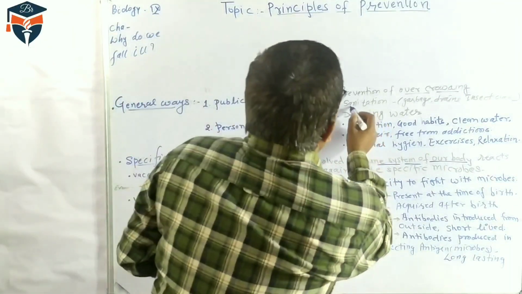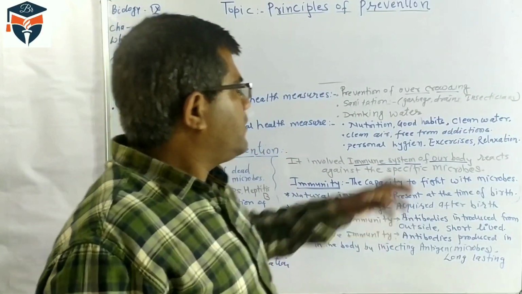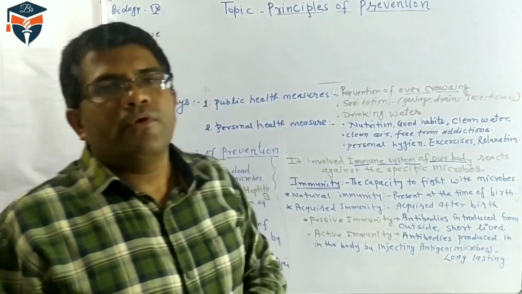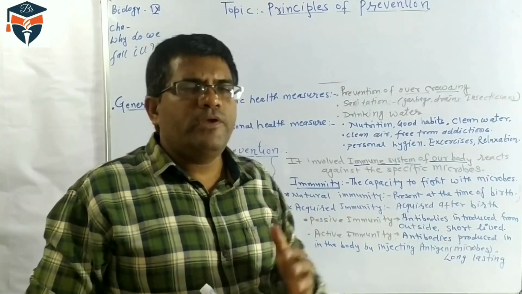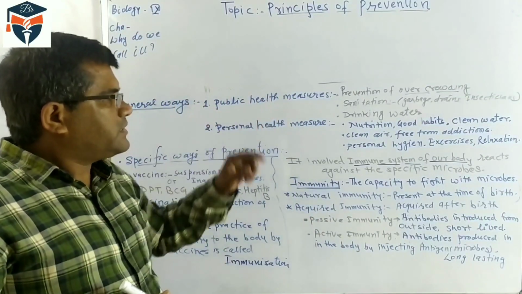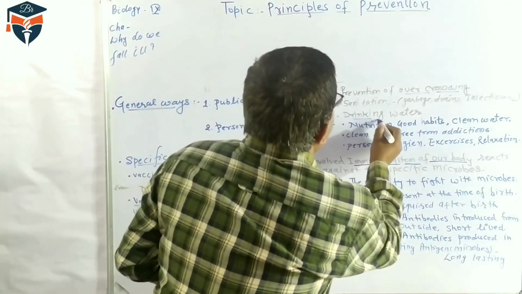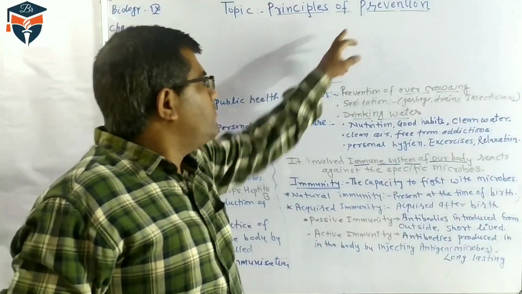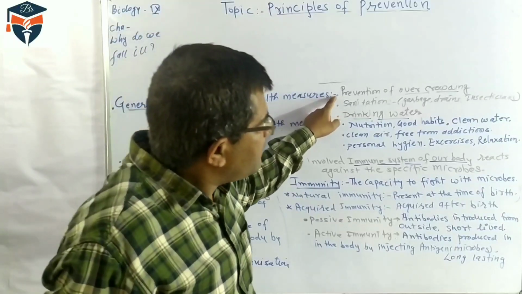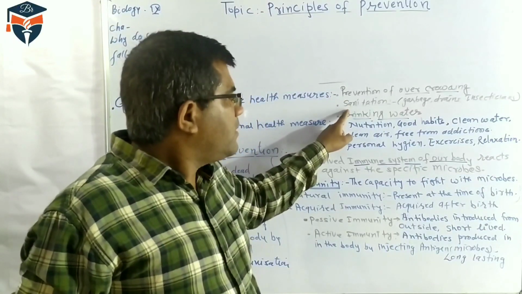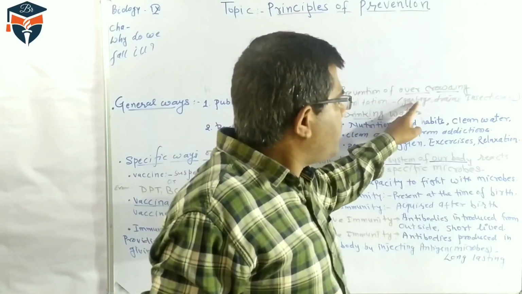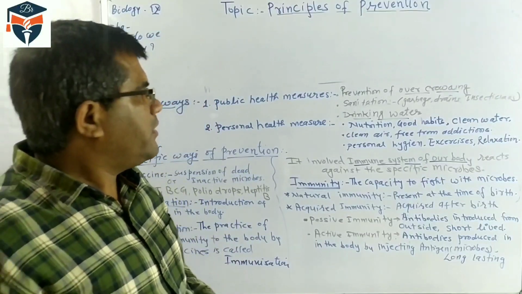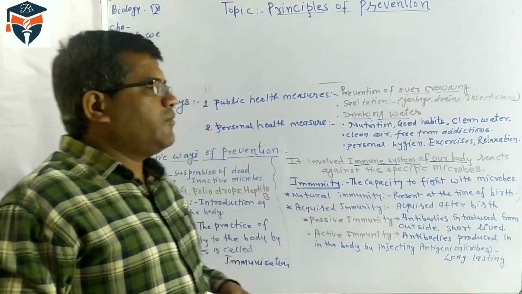Another is sanitation: proper disposal of garbage, cleaning of the drains, time to time spraying of insecticide in public places, and supply of clean drinking water. So these are the preventive measures: prevention of overcrowding, keeping sanitation, disposing garbage properly, cleaning of drains, spraying insecticide at regular intervals, and providing drinking water.